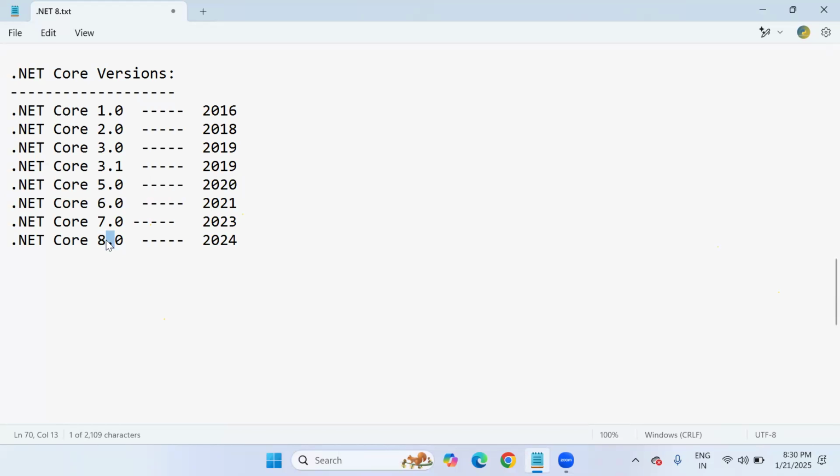Still majority of the company people, what version they are using into their developing ongoing projects. Mostly I can say .NET 6 or 7 or 5 is the stable version. Still they are using that only, not 8. Because 8 introduced where? 2024.